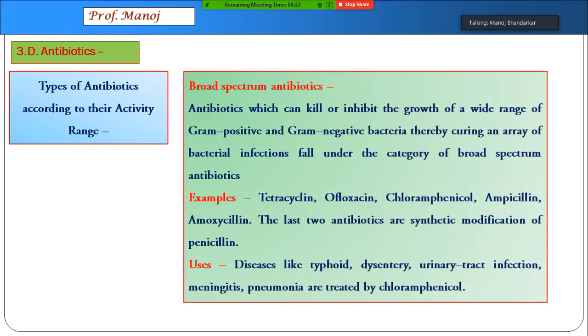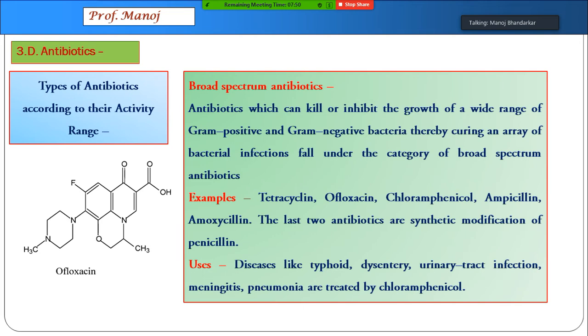According to their activity, the first type is called broad spectrum antibiotics. Those antibiotics which can kill or inhibit the growth of a large range of gram positive and gram negative bacteria are called broad spectrum antibiotics. In simple language, they can almost kill each and every bacteria coming in their way. Very, very strong antibiotics. Examples are tetracycline, ofloxacin, chloramphenicol, ampicillin, amoxicillin, etc. One example, the ofloxacin structure, is shown here.